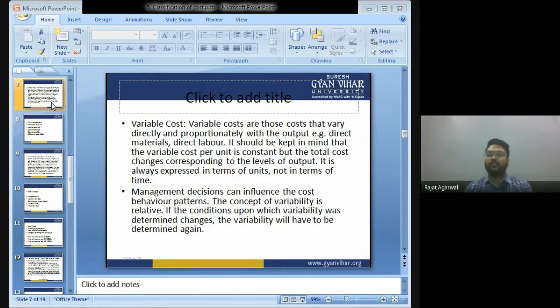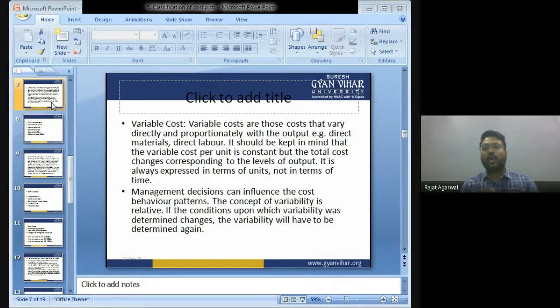Management decisions can influence the cost behavior patterns. The concept of variability is relative. If the condition upon which variability was determined changes, the variability will have to be determined again. But variable costs are those costs which increase and decrease along with the increase and decrease in the volume of production. If you increase the number of units of production, the variable cost will also increase. If you decrease the number of units of production, the variable cost will also decrease.